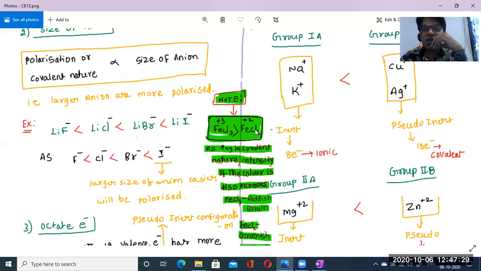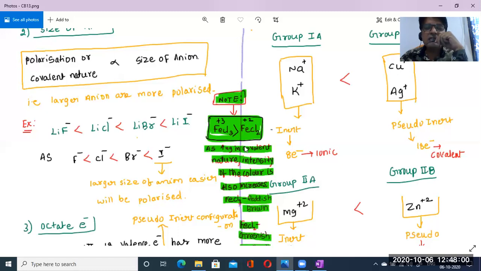Here chlorine is always shown with -1 charge only. So -1 into 2, -2. Then this iron becomes +2. So the higher the charge on the cation, the more the covalent nature. We have already learned this, isn't it? Higher the charge of the cation, greater will be the covalent nature. So here FeCl3 has more covalent nature.